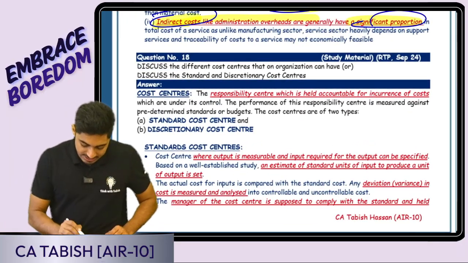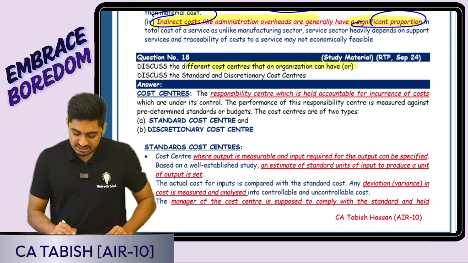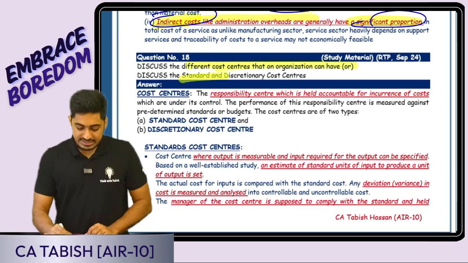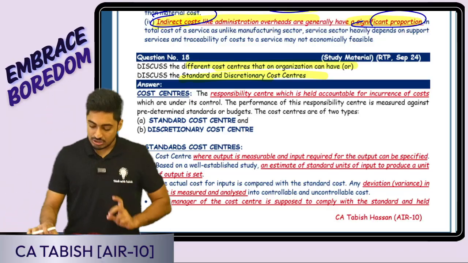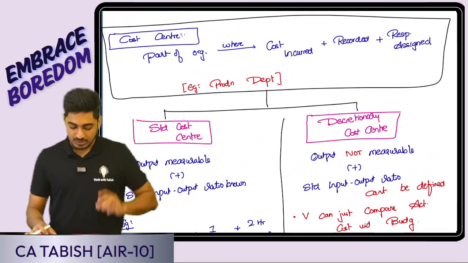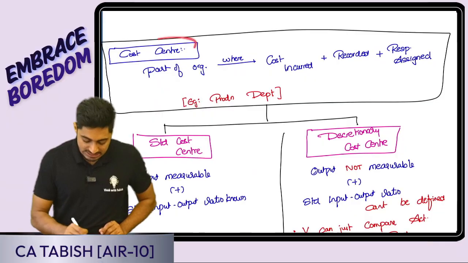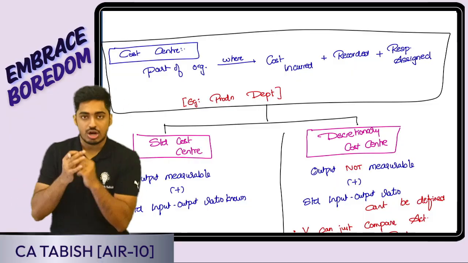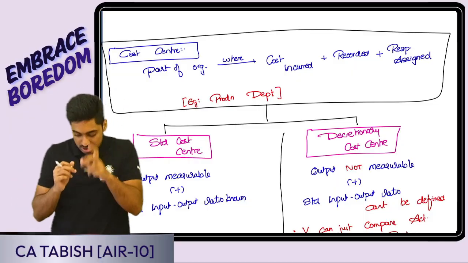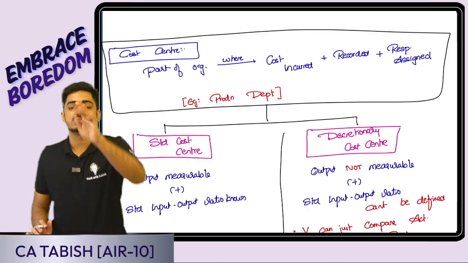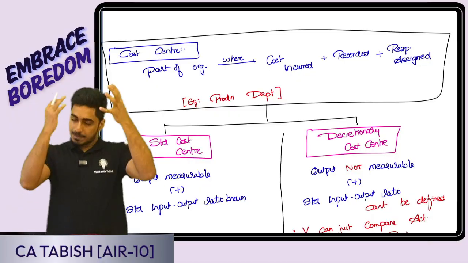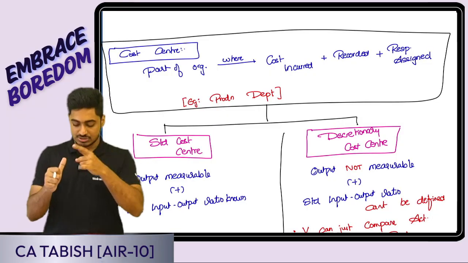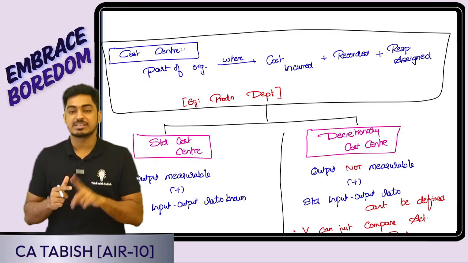Next question that we have is, discuss different cost centers that an organization has, or discuss standard and discretionary cost centers. Whatever the question comes, this is what we are going to write. Firstly, cost center. What is a cost center? It is a part of the organization where the cost is incurred, the cost is recorded, and the responsibility is assigned. It is a part of the organization where three things are happening: cost is incurred, cost is recorded, and responsibility is assigned.